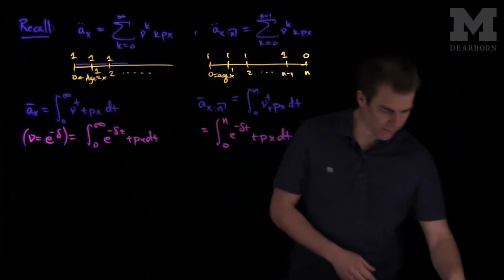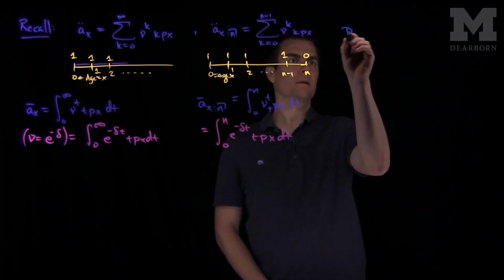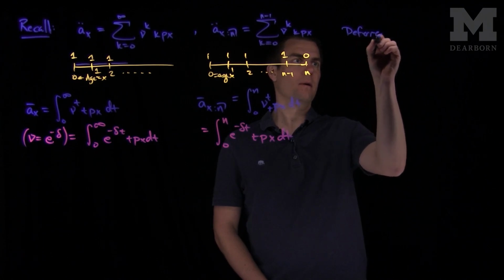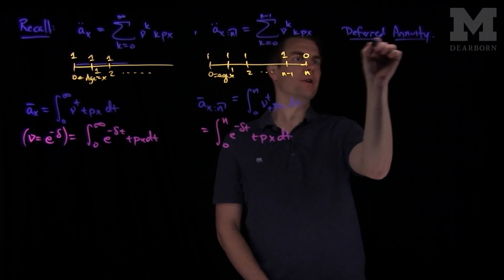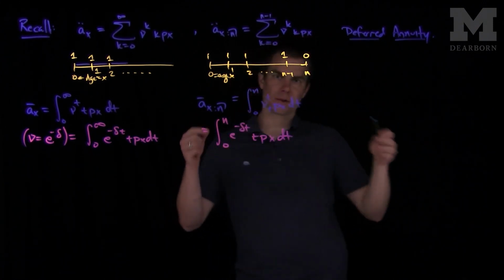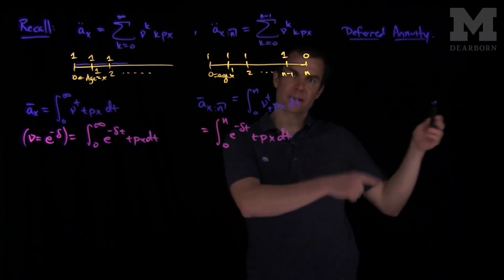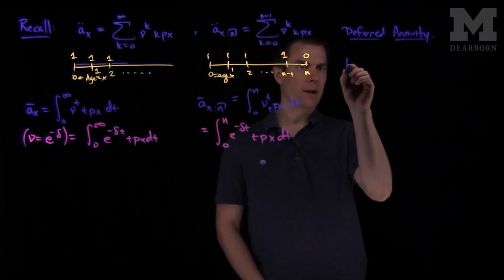Now we can consider other variants of these annuities. We can consider, for example, a deferred annuity. Deferred annuities are oftentimes used in retirement products where you make a series of payments during the deferral period and then get some annuity benefit later. So in this situation you have your timeline.